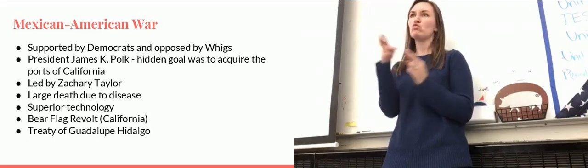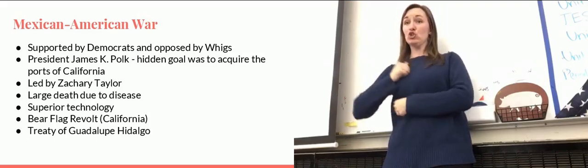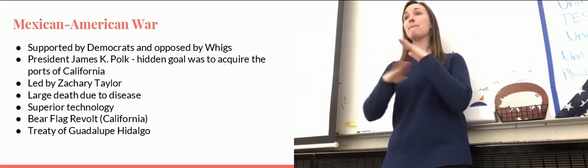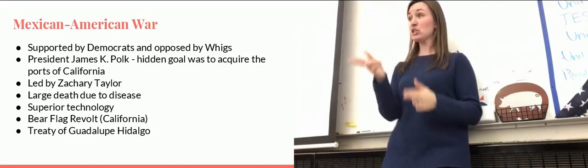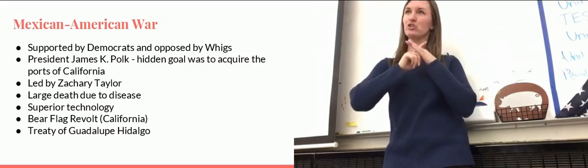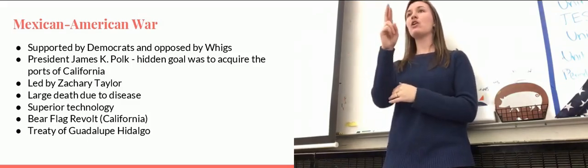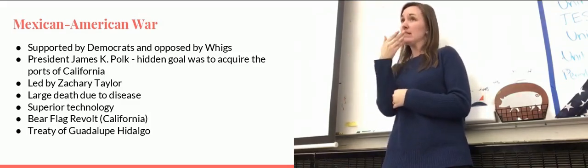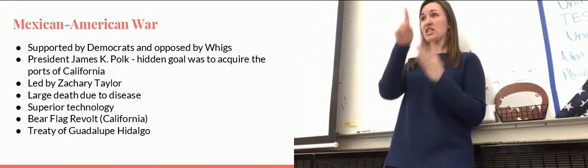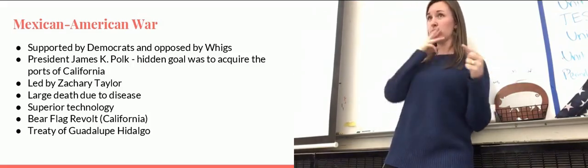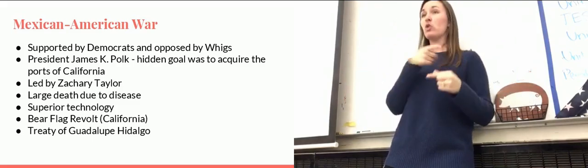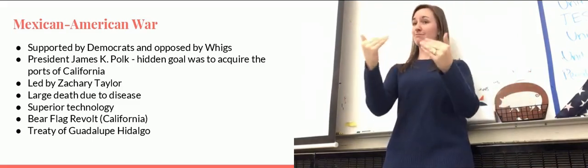Now, he is going to send his troops to the Rio Grande River, and he's basically told that as soon as the Mexicans shoot, you shoot back and we'll begin a war. Zachary Taylor's there for a couple of weeks. All of a sudden, the Mexican army begins shooting across the Rio Grande River, kills several of Zachary Taylor's troops. He then says, we have now begun this war. He fights back, and the Mexican-American War begins.